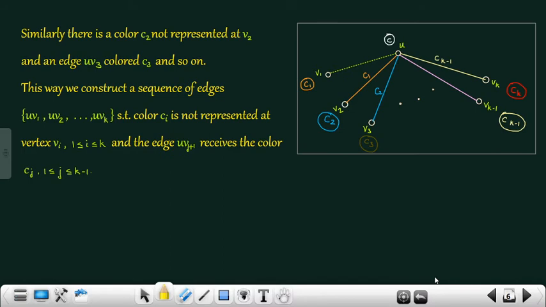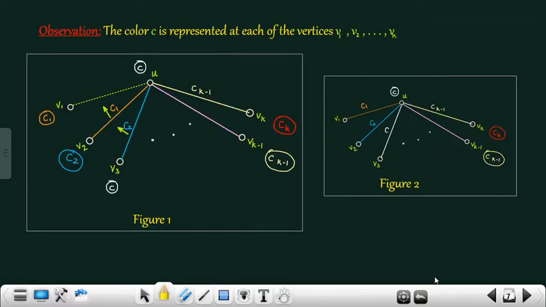Similarly, there is a color C2 not represented at V2 and an edge UV3 colored C2, and so on. This way, we construct a sequence of edges UV1, UV2, etc., UVk, such that color Ci is not represented at Vi for 1 less than or equal to i less than or equal to k, and the edge UVj plus 1 receives the color Cj where 1 less than or equal to j less than or equal to k minus 1.